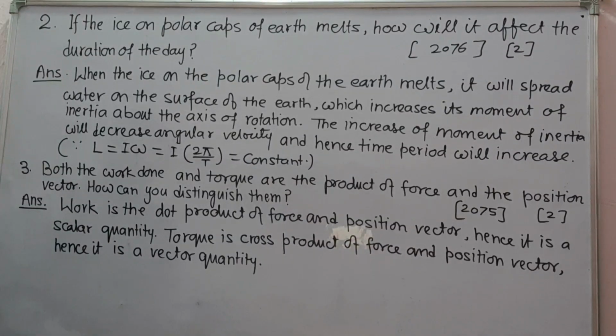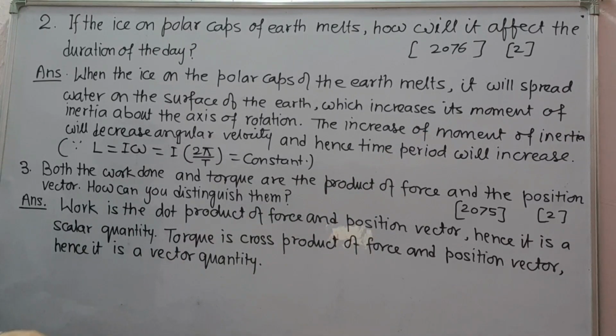Next question number 2. If the ice on polar caps of earth melts, how will it affect the duration of the day? Answer, when the ice on the polar caps of the earth melts, it will spread on the surface of earth, which will increase the moment of inertia of earth about the axis of rotation. The increase of moment of inertia will decrease the angular velocity, which will